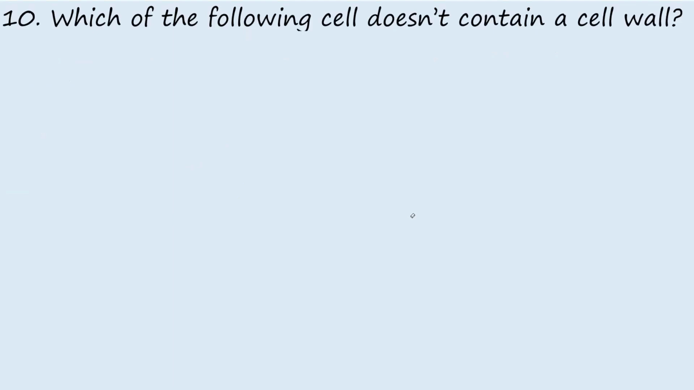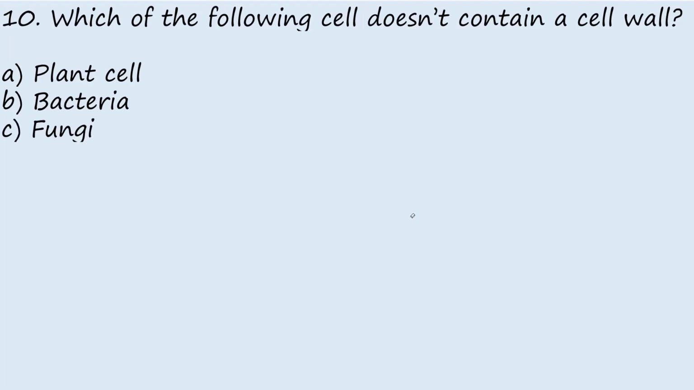Then question 10. Which of the following cells doesn't contain a cell wall? A, plant cell, B, bacteria, C, fungi, D, animal cell. So the answer is animal cell. Animal cells do not contain a cell wall. Cell walls are only found in plants, fungi, and bacteria. The major function of the cell wall is to protect and provide rigidity to the cells. That is why animal cells are very fragile compared to plants, bacteria, and fungal organisms. So the answer is animal cell.